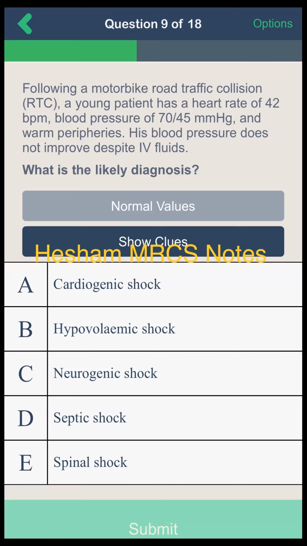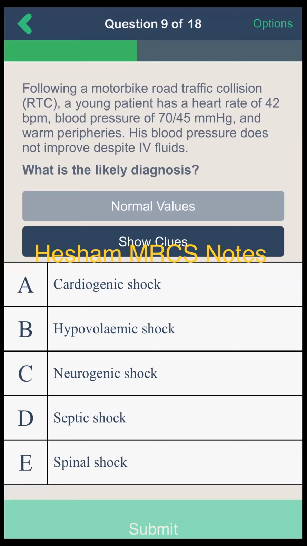Patient's blood pressure is not increased with IV fluid. I think the patient may progress to septic shock. Spinal shock and warm peripheries. Due to warm peripheries, I think maybe in the first phase, warm phase of the septic shock. This patient has bradycardia and hypotension. Okay, bradycardia and hypotension. These are the combination of the neurogenic shock.